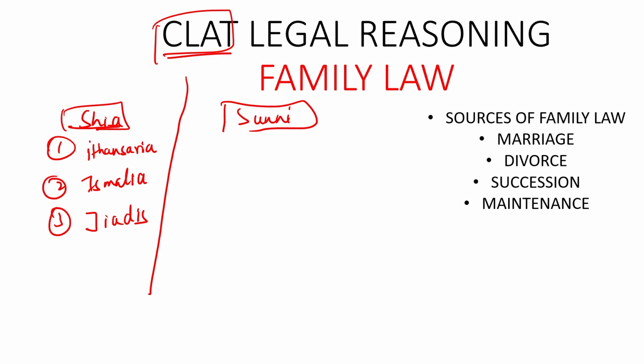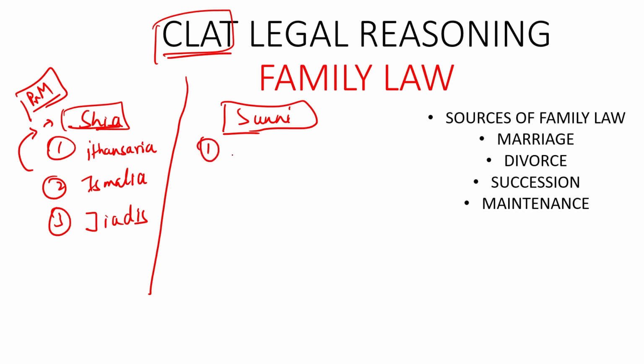For you people as of now, the only understanding that you need is that there were schools that have differences in opinion, and all three schools, Ithna Ashari, Ismailia, and Jihadis, believed in the policies and the principles of the Shia school, most specifically Prophet Muhammad. And then you have Sunni schools. They were divided into four schools.